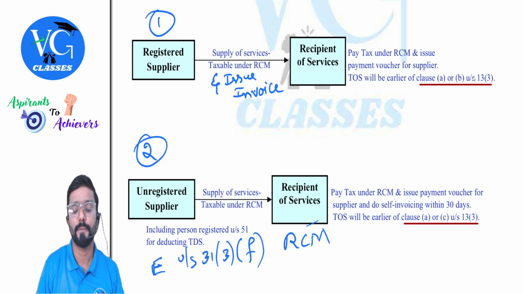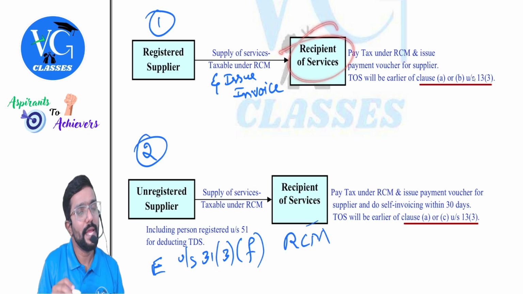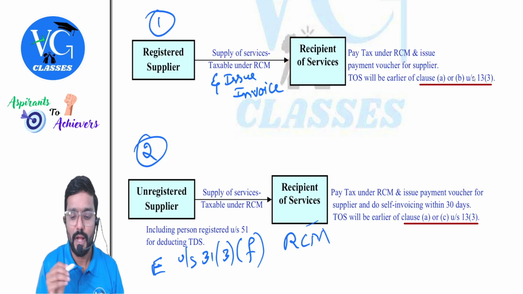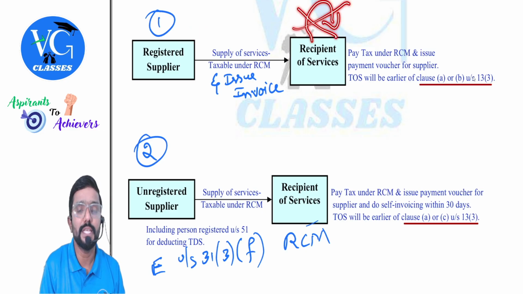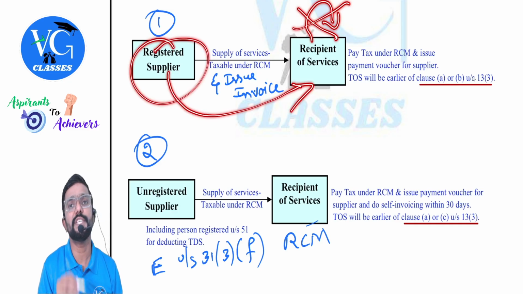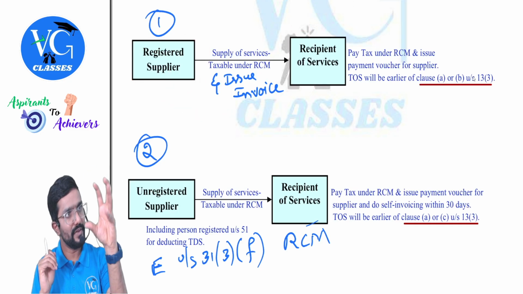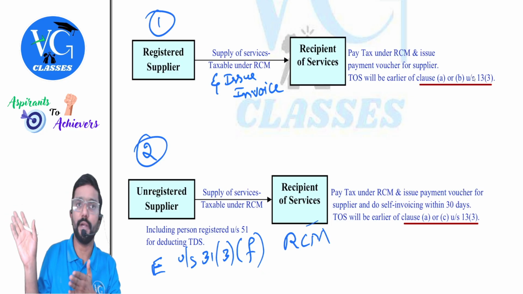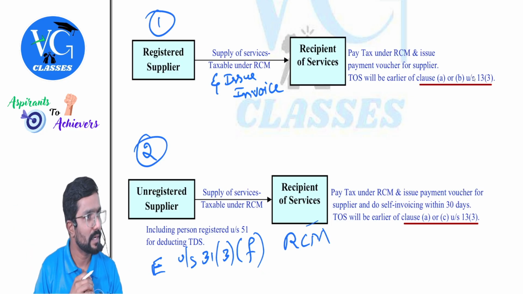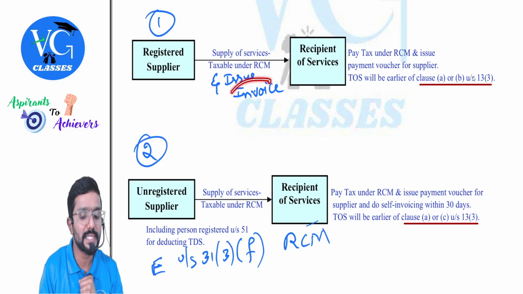Recipient has to pay tax himself and issue a payment voucher to supplier, but he should not issue a self invoice. Why, sir? Because supplier was registered, he has already issued the invoice, and somewhere in the invoice they would have mentioned this service is taxable under RCM. Recipient, you take care. Clear? Please be careful. We don't call this a tax invoice because supplier is not supposed to pay tax.